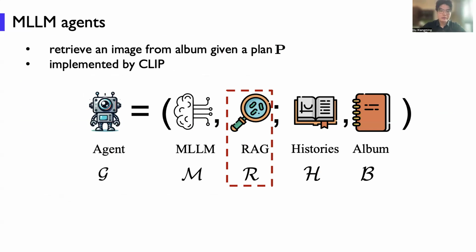retrieval augmented generation, and this RAG module can retrieve an image from the album given a plan. Just like humans, if we want to send an image, we internally generate a plan, like what kind of image I want to send to another agent. Okay, so this is just the plan. And this RAG module is implemented by CLIP.